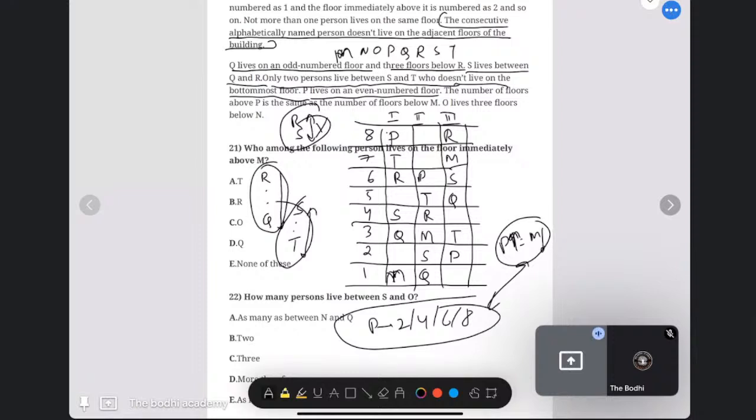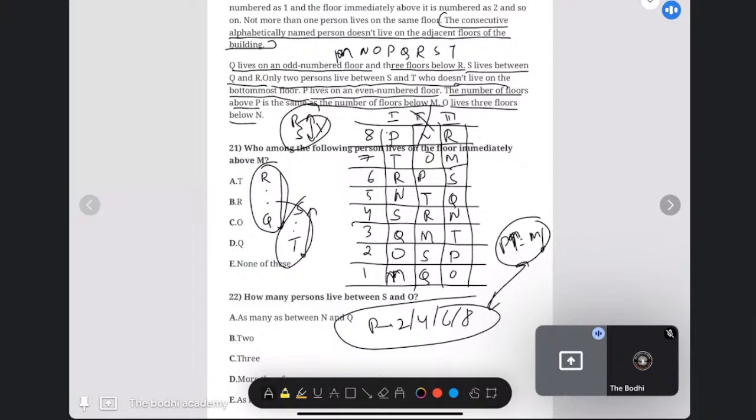Next line. The number of floors above P, okay, this is completed. O lives 3 floors below N. Now O lives 3 floors below N. O is living 3 floors below N in the third condition. O is living 3 floors below N in the first condition also. The second condition will be ruled out. Now, two conditions we have, but at the end only one condition will be right. What is that? We will see.